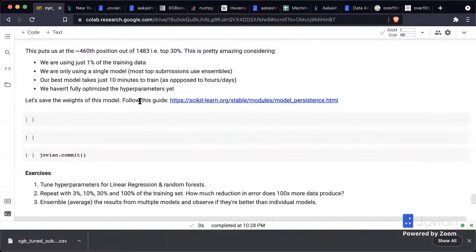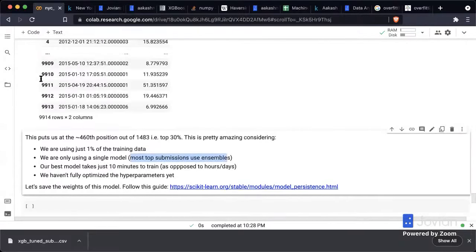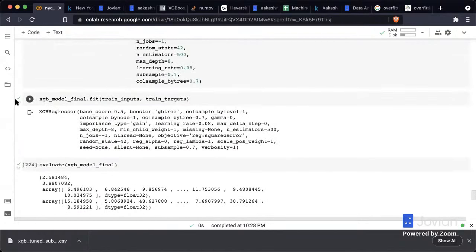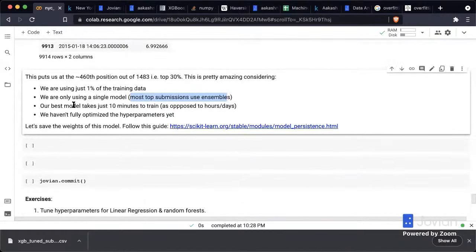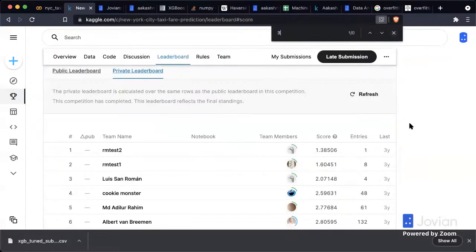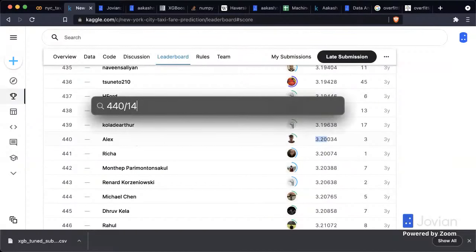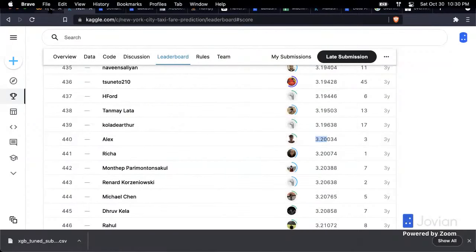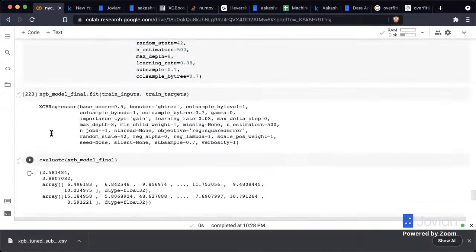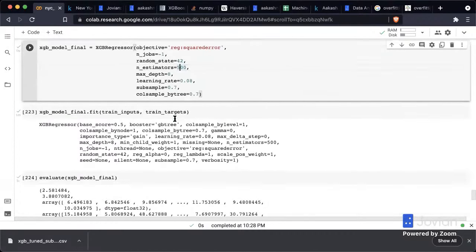Considering this is a single model, most models on Kaggle use ensembles. And considering our model has taken just, what is this? 1 minute to train, not even 10 minutes. Our model was trained for just 1 minute. And we haven't even fully optimized the hyperparameters yet, right? So there's a lot more we can do in terms of hyperparameters as well. So let's see, 3.20. Okay, that puts us at position 440. Yeah, so that is within the top 30%, right? And I encourage you to simply maybe just go 10x here, instead of 500 estimators, maybe go for 2000 estimators and see what that does.